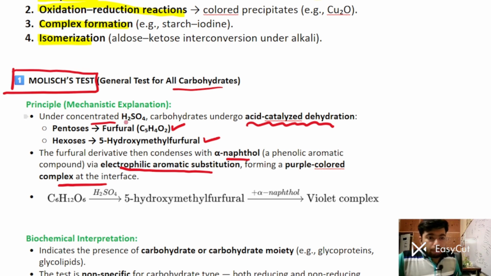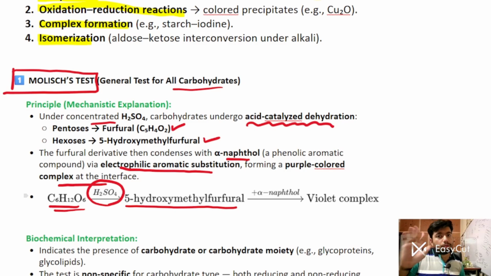When you treat glucose with sulfuric acid, since it is a hexose, it will form 5-hydroxymethyl furfural. When you add alpha naphthol to it, it will give a violet color complex. So what is the biochemical interpretation of it?